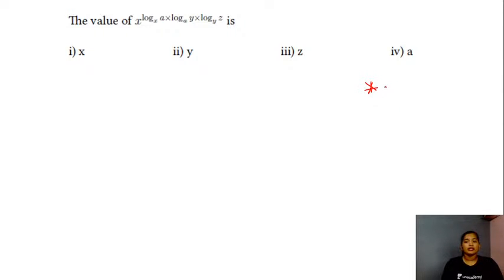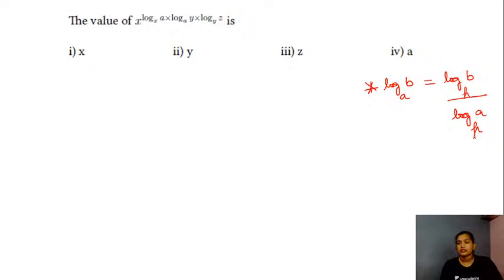Okay, let me give you all the hints, right? If you have a log function like log of b to the base a, when you are using the change of base, maybe you are changing the base from a to p, in that case this will be equal to log of b to the base p divided by log of a to the base p.